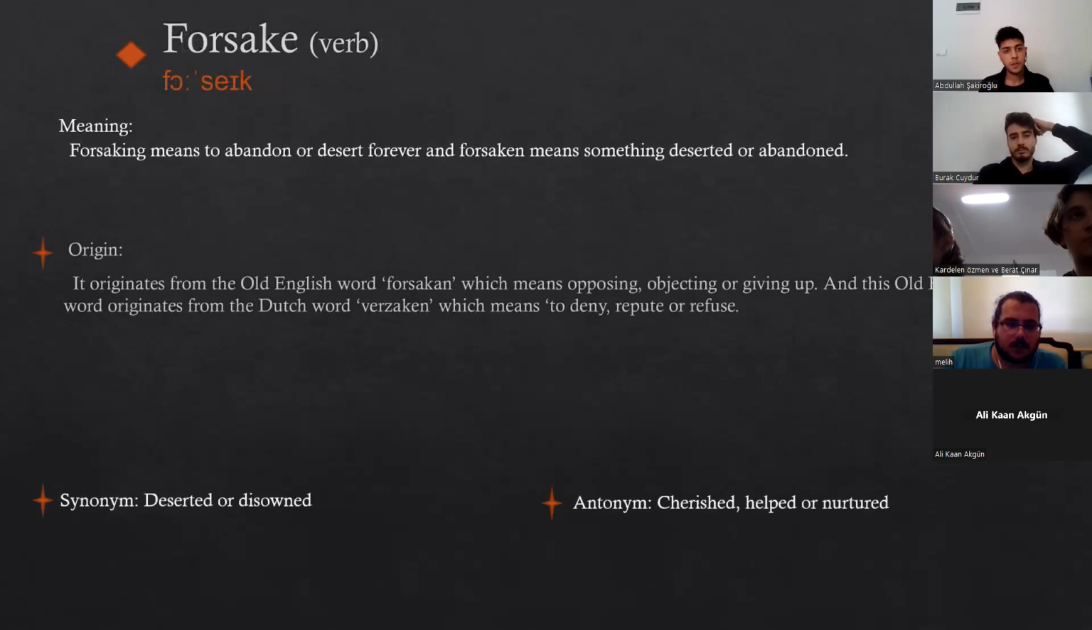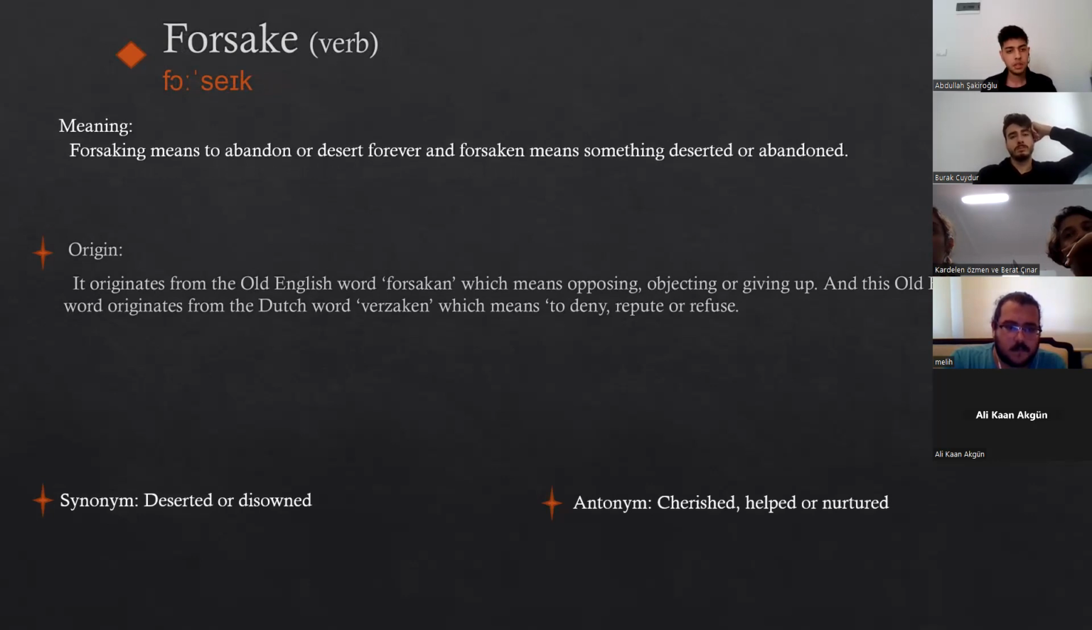Our next word is forsake. Forsaken means to abandon or desert something forever and indefinitely. The word forsaken comes from that, meaning something that is deserted or abandoned.